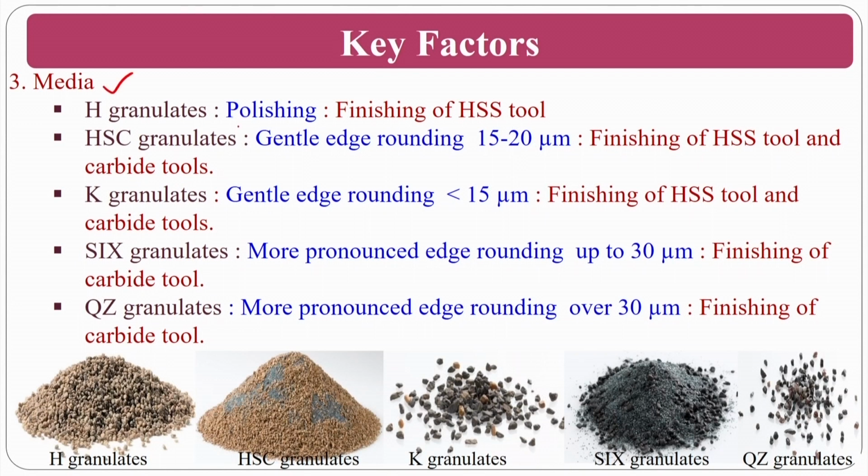The key factors, the other one is media. H granules are normally used for polishing and finishing of HSS tools. HSC granules give gentle edge rounding, normally 50 to 20 microns.